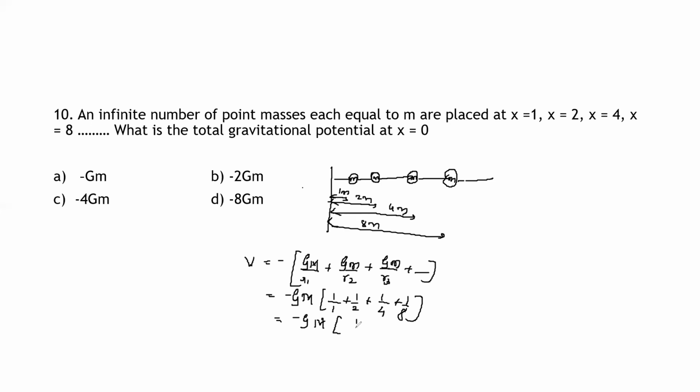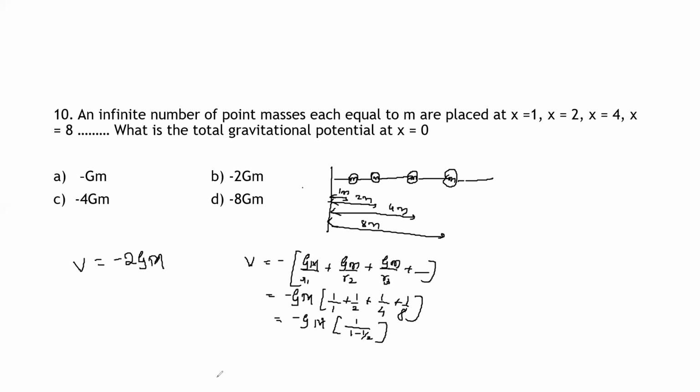So inside the bracket I can apply the formula. It becomes 1 divided by 1 minus 1 by 2. So the simplification is V is equal to minus 2 into G into M. It is minus 2 GM. So option B is the correct option here. Option B is the correct option.